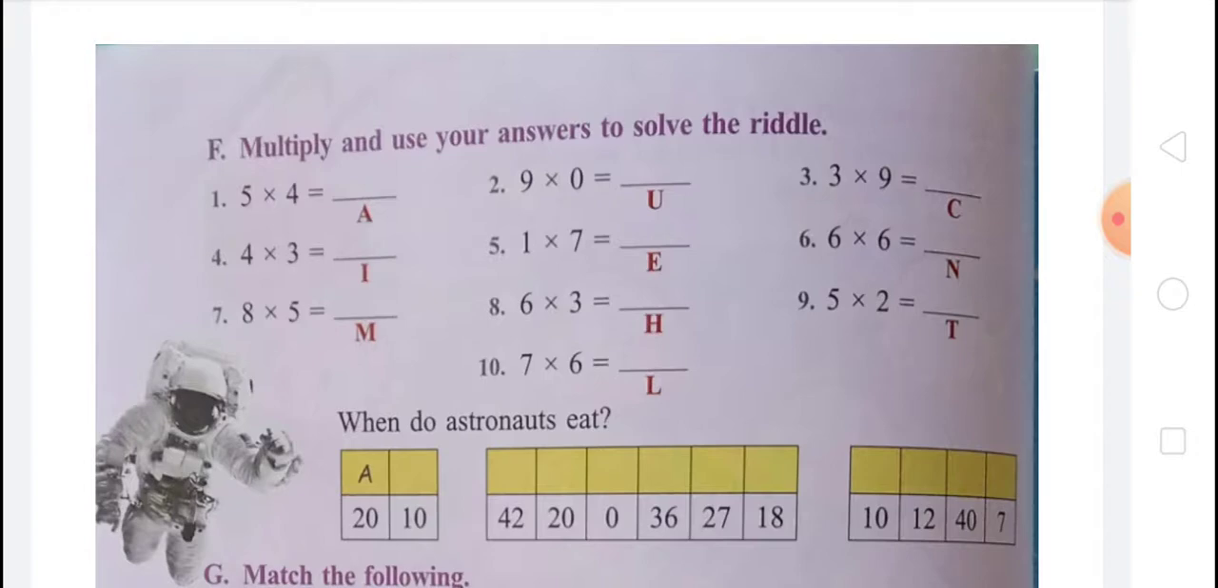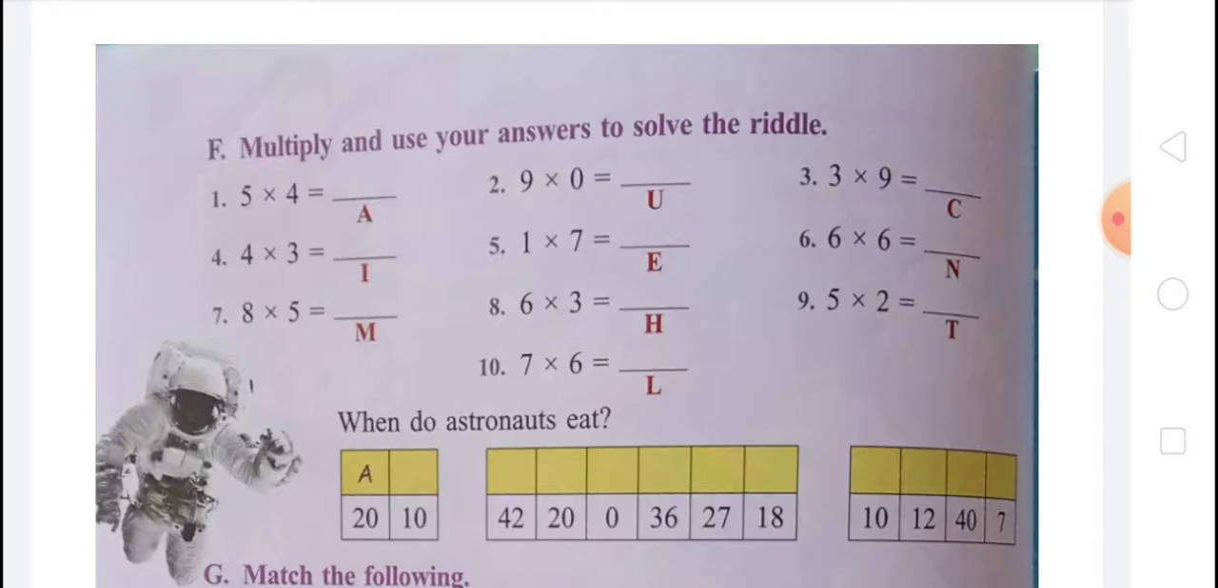So, when do astronauts eat? For 20, there is A. For 10, there is T. And in next column, for 42, there is L. For 20, there is A. And for 0, there is U. And for 36, there is N. For 27, there is C. And for 18, there is H. And for 12, in next column, there will be T. And for 12, there will be I. And for 40, there will be M. And for 7, there will be E. So, when do astronauts eat? At launch time.